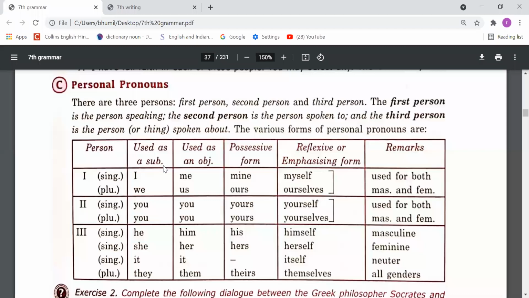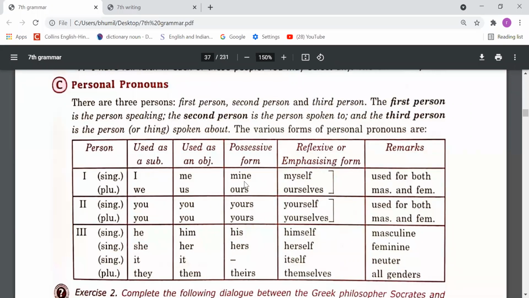Suppose I say that I went there, so I has been used there as a subject. If I say that he met me, we need to use me here. So before the verb, we need to use subjective case pronouns, and after the verb, we need to use objective case pronouns. Whenever we need to write the subjective case, we will write these pronouns. Whenever we have to write objective case pronouns, we need to write these pronouns.